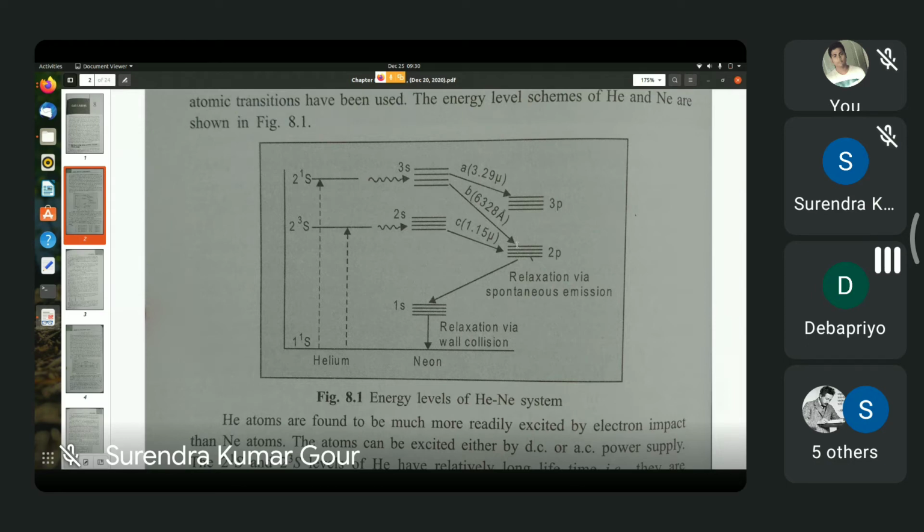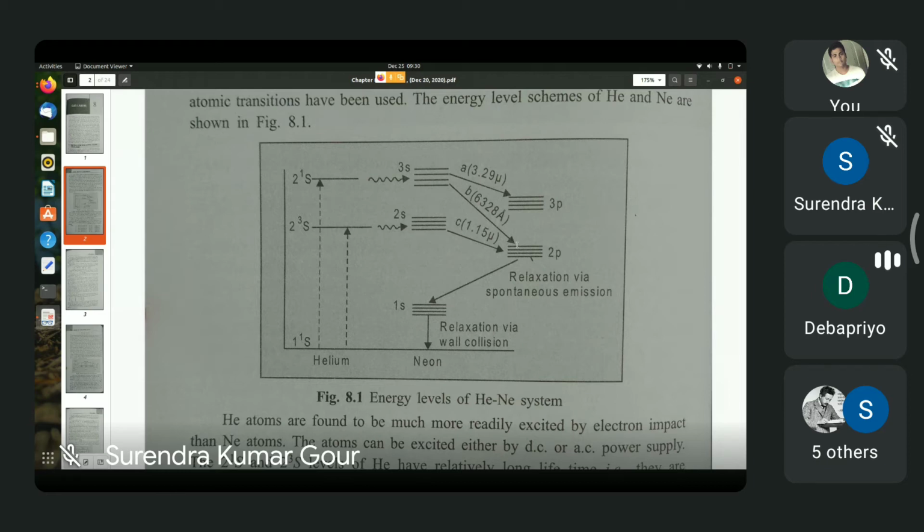On the other hand, if we consider 1 capital S level of helium to be level 4, then the corresponding level 3 is 2 small s level of neon. So that is how the system is transiting from level 4 to level 3.